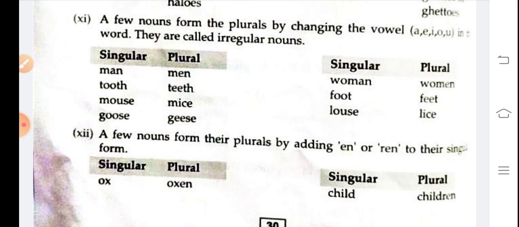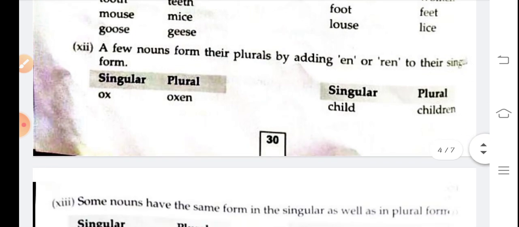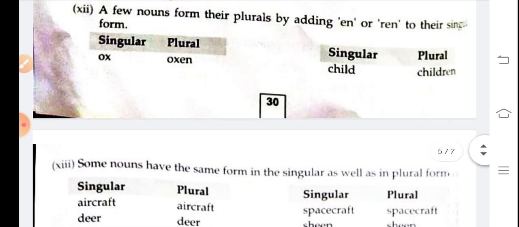So learn examples from your book. A few nouns form their plurals by adding en or ren to their singular form. Okay, so singular ox, plural oxen, child, children.